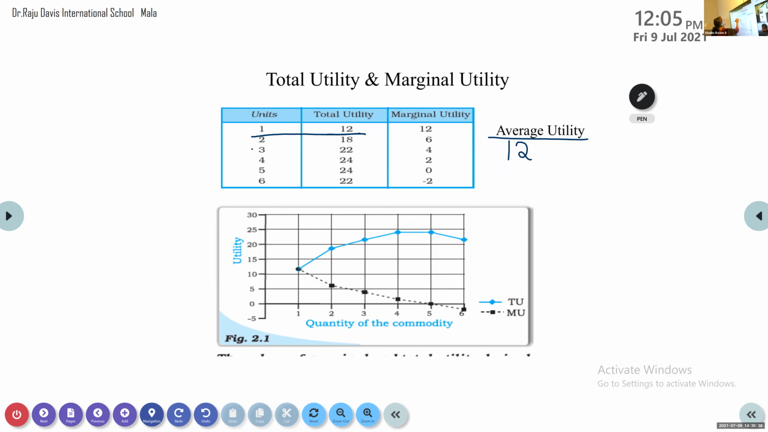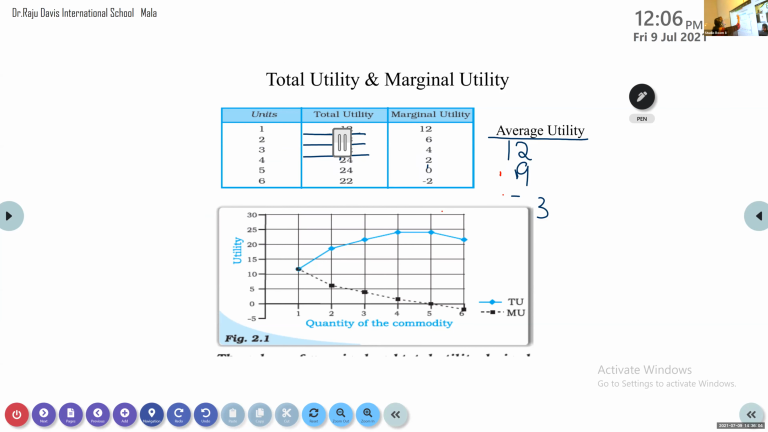Yes. Second one, average utility will be 9. Third one, average utility will be 7.3. Okay, like this it continues. So this is how you find the average utility. This is also for your understanding. Later on this will be useful for you. So total utility, marginal utility, average utility.